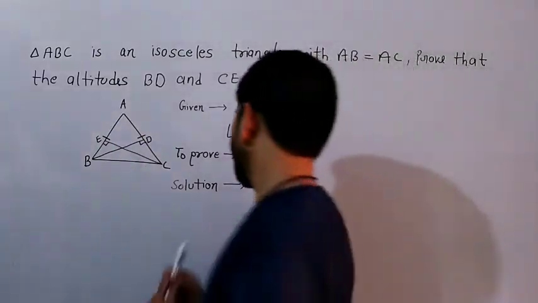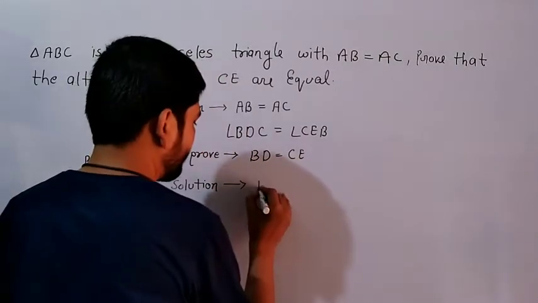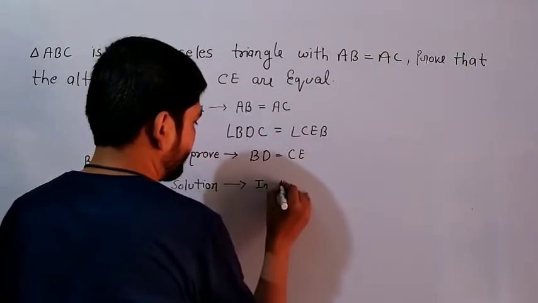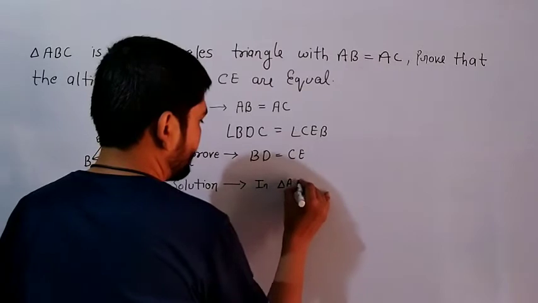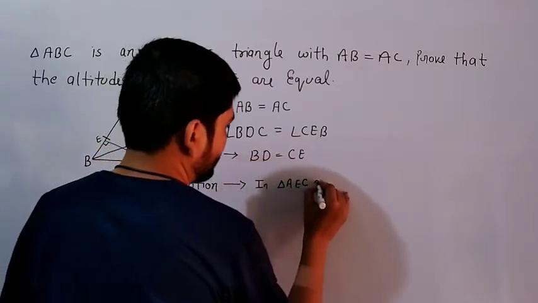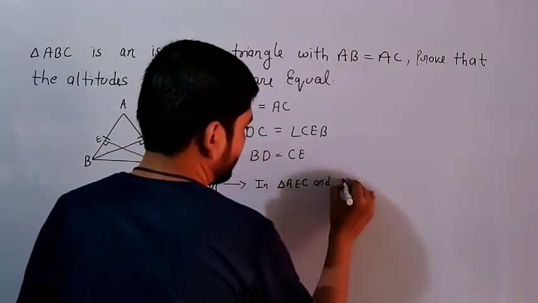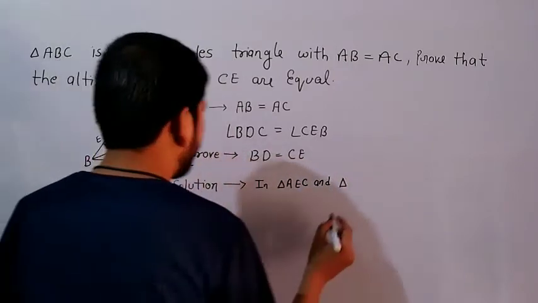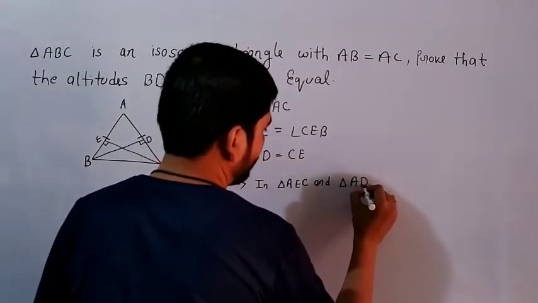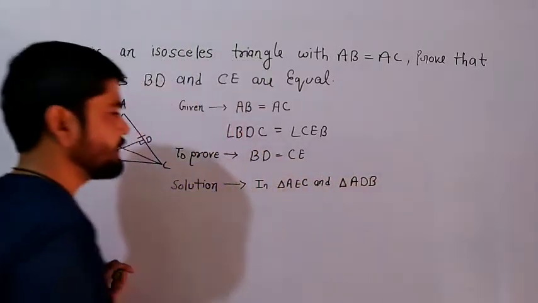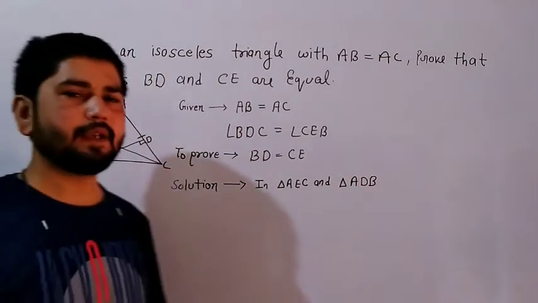Okay class? So in triangle AEC and triangle ADB, what kind of triangles are these?